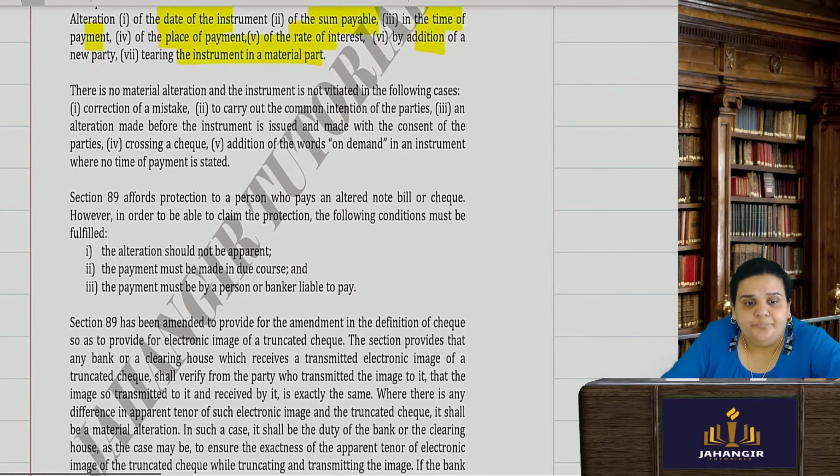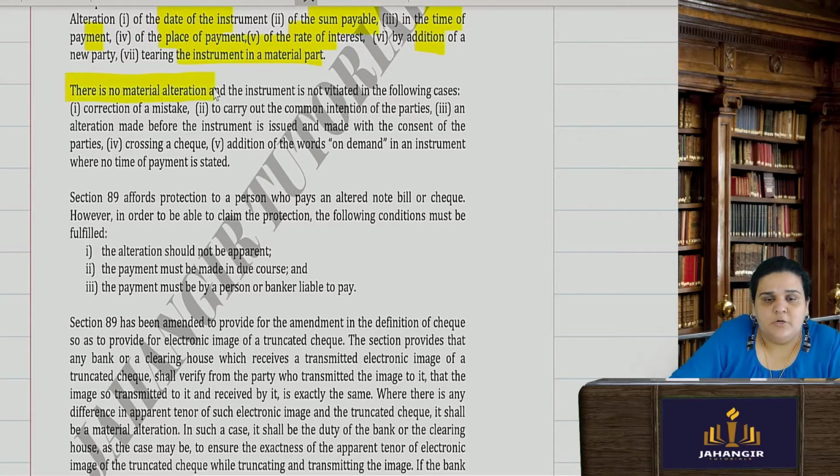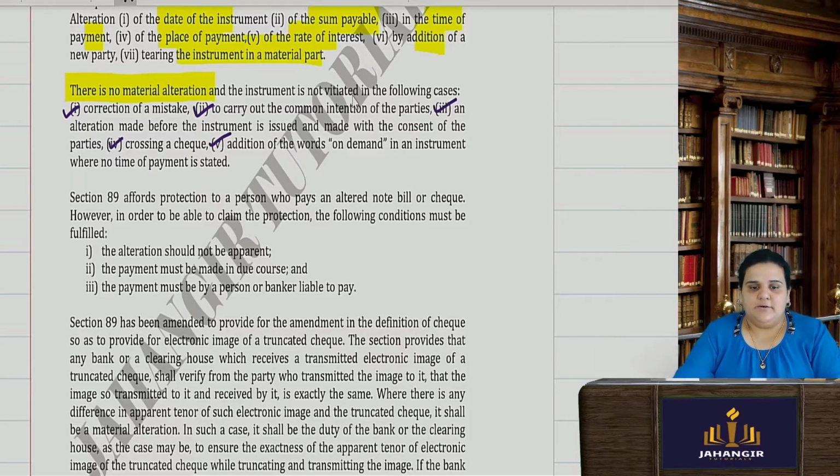Now, however, the following examples do not relate to material alteration. Means you're correcting a small mistake which is there, a correction of a mistake, the common intention of both the parties, you're trying to carry out that. An alteration made before the instrument is issued only with the consent. Crossing of a check is not a material alteration. Addition of words on demand, etc. is not a material alteration.